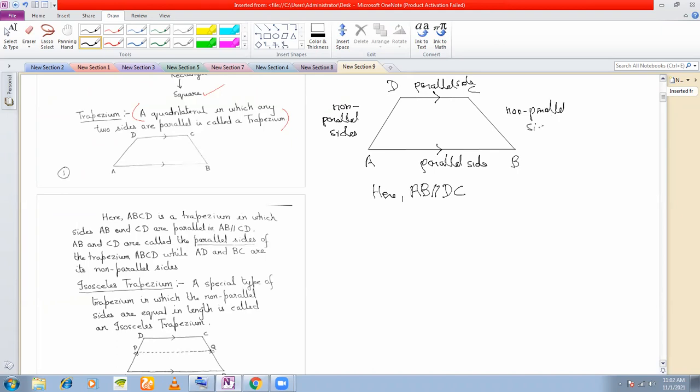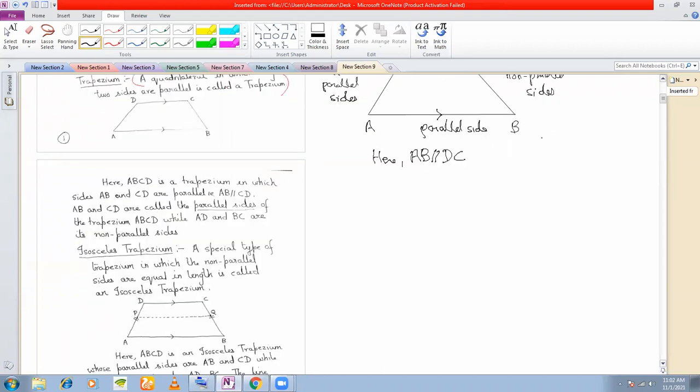These 2 sides are called the non-parallel sides of the trapezium. Now, there is no special property of a trapezium. When solving sums on trapezium, the only fact that we use is that the sum of interior angles of a trapezium is 360 degrees. But what is a special trapezium is called an isosceles trapezium, and this has just one property.